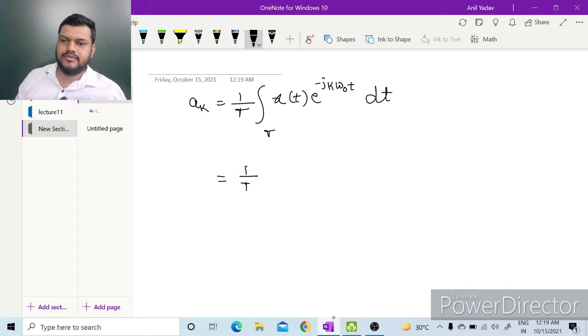So let us take from minus T by 2 to T by 2. So its value is from only minus T1 to T1 equal to 1, otherwise it is 0, e to the power minus j k omega naught t dt.